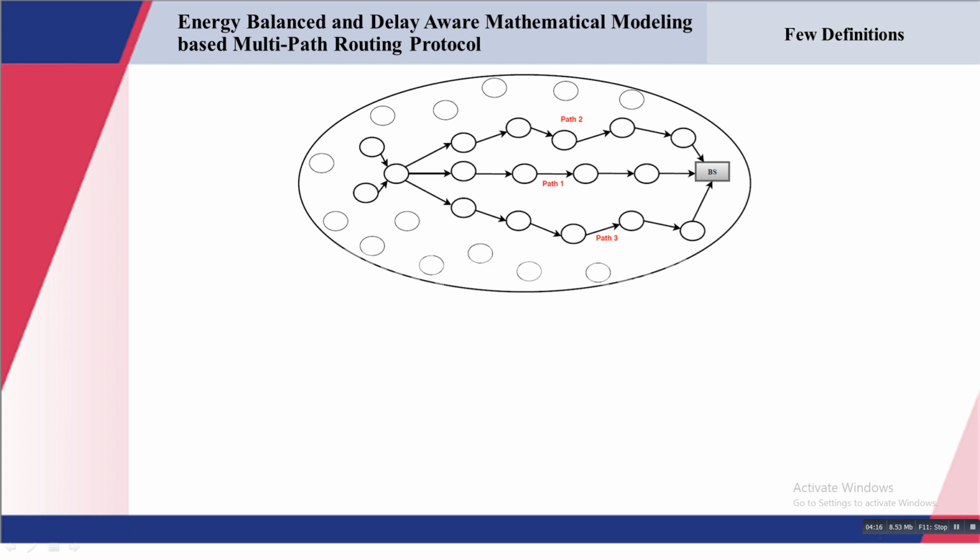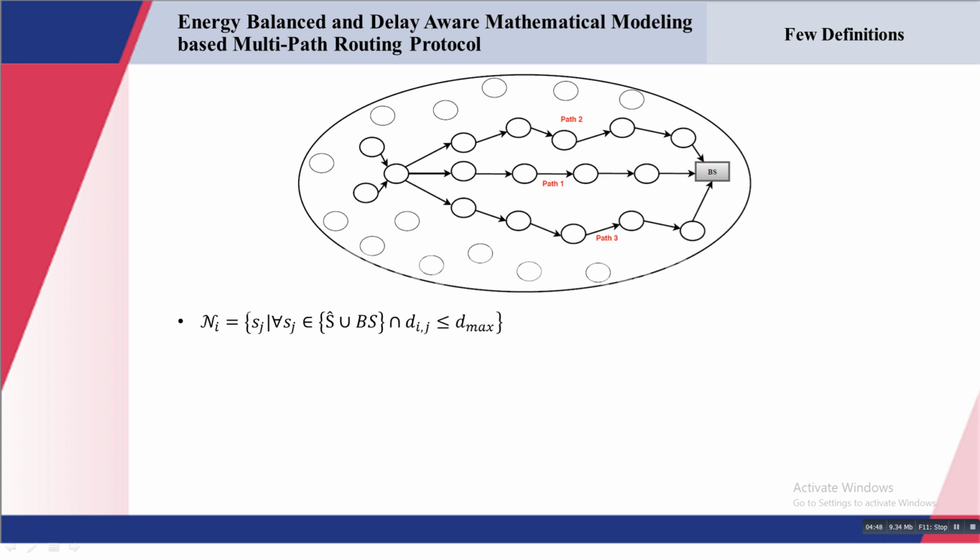So the neighbor nodes are determined corresponding to a particular ith node using this equation. What this equation says is that the neighbor list of the ith node will contain the node sj, where sj should lie in the set of sensor nodes, which is represented using s hat, and it can be the base station as well.